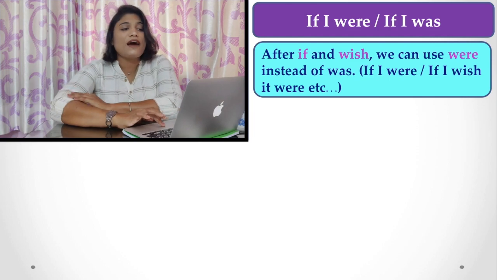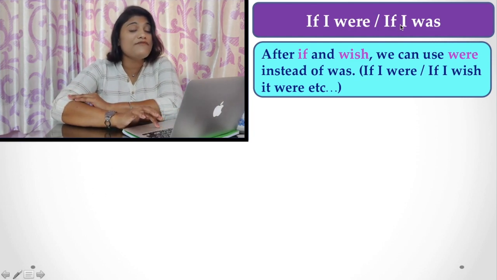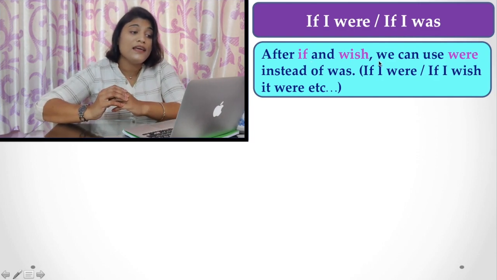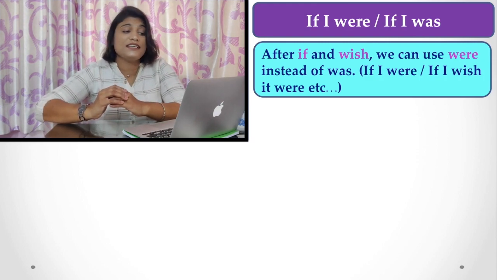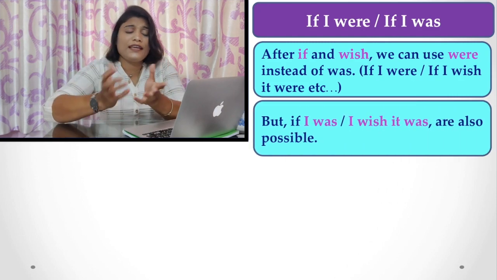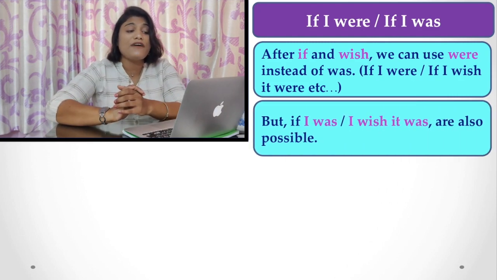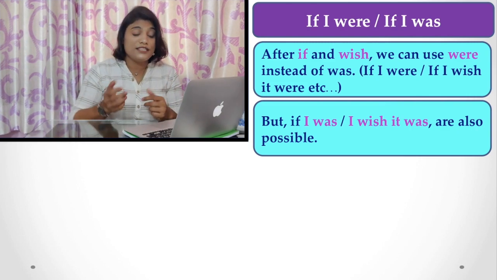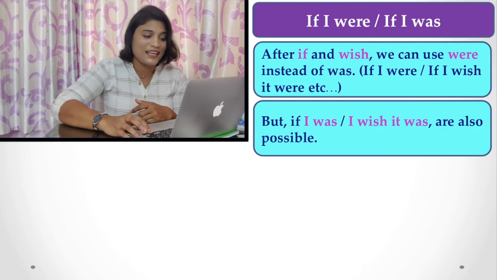Now, "if I were" and "if I was". Here, after if and wish, we generally use were. For example, if I were, I wish it were, and so on. But in several cases, we can use "if I was" or "I wish it was". It can be possible, so we can use that too. So let's see the examples now.